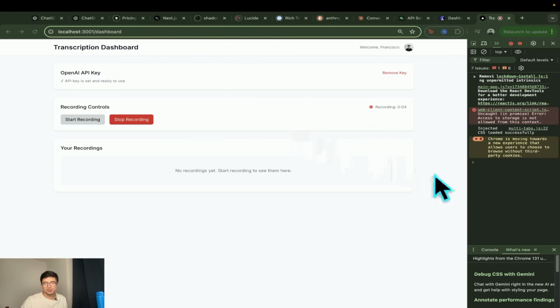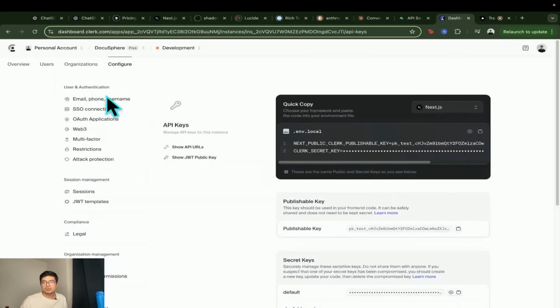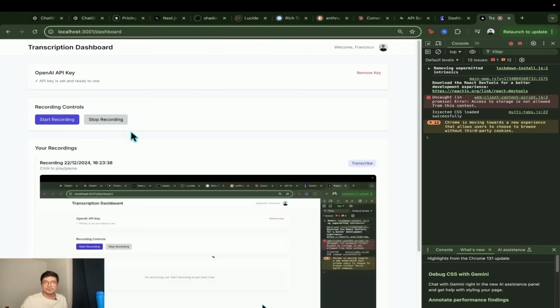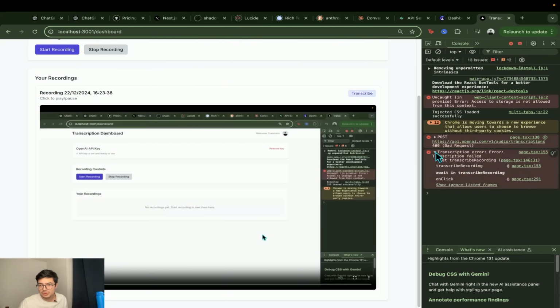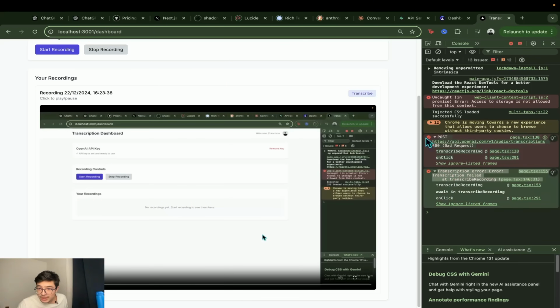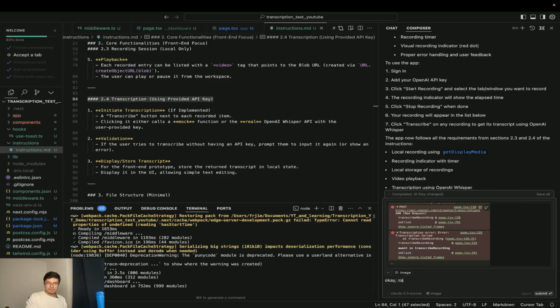So let's understand a bit more of the error in the console. Let's go to Clerk. Okay, cool. Let's transcribe and see what happens here. Let's dig into this problem. We can see the actual lines where this problem is coming from as well. So let's screenshot this and send that back to Cursor. Okay, it's working great.